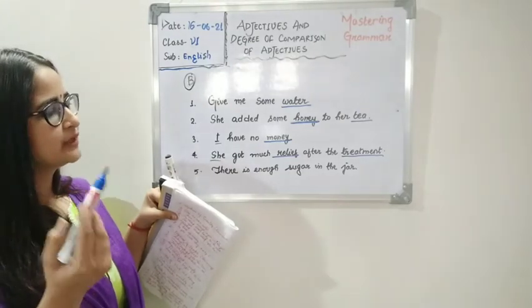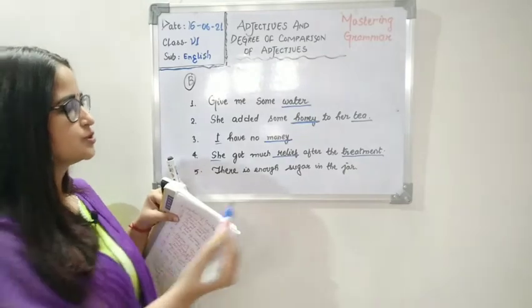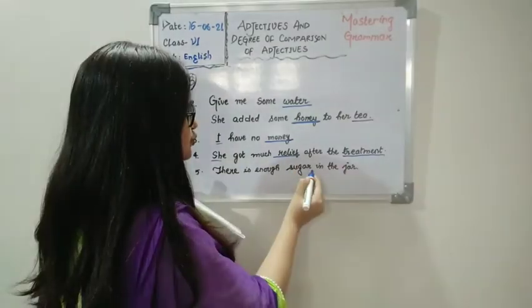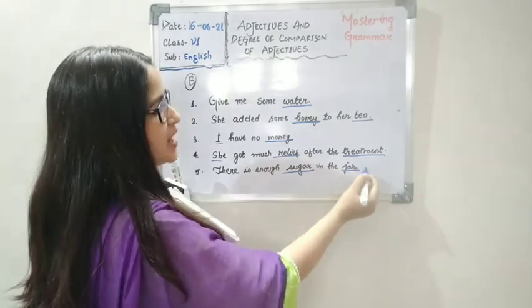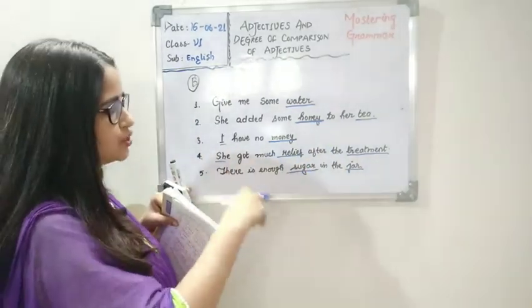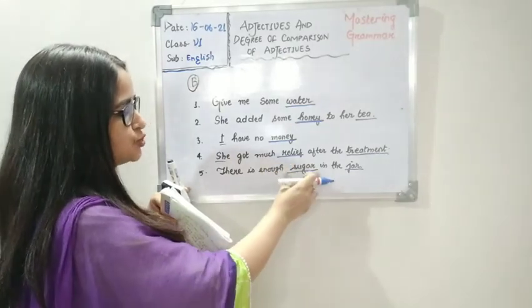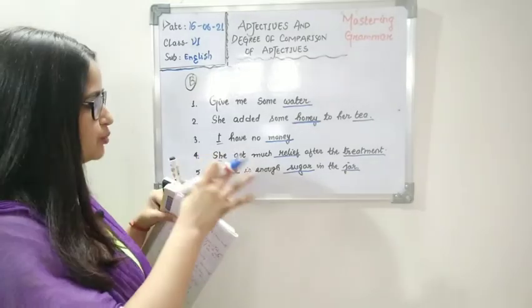She got much relief after the treatment. There is enough sugar in the jar. So here also we can see two nouns, sugar and jar, but the jar is not being described by any words. See, nothing is being told about the jar. Something is told about sugar, so let us consider that as the noun in this one.